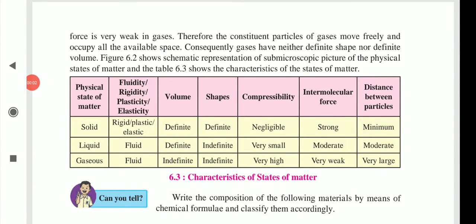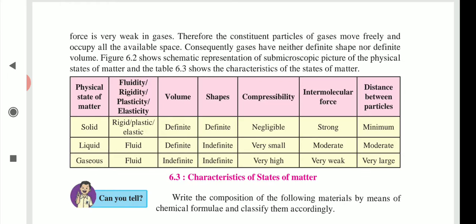Hello students, in the previous lecture we already learned about classification of matter according to their physical characteristics, and today we are going to see the second method of classification of matter according to their chemical composition.